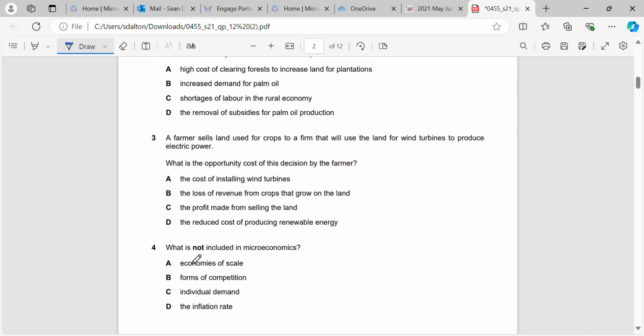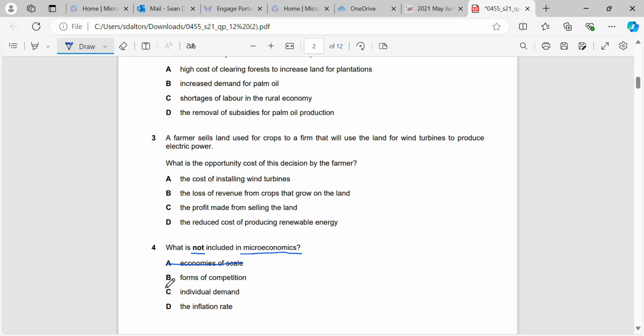Okay, what is not included in microeconomics? So basically they're saying here what is included in macro. Remember, micro is the study and behaviour of individuals, firms, households and individual markets. Economies of scale is microeconomics because it's looking at how a firm, so one firm or one industry, can decrease their average costs as they grow.